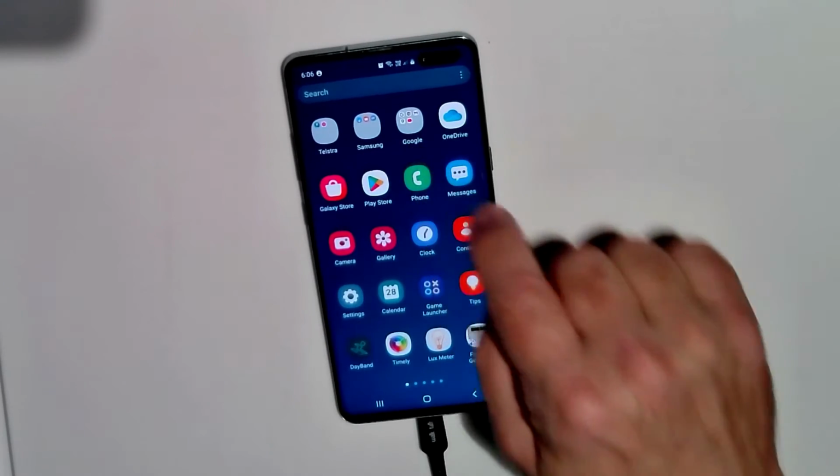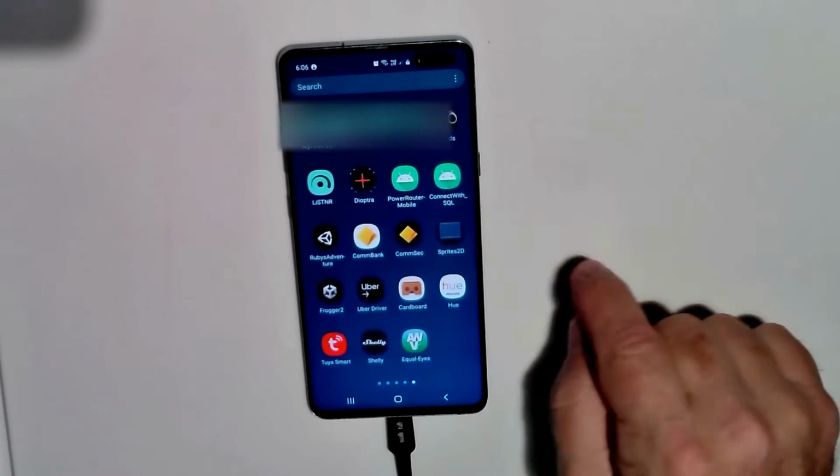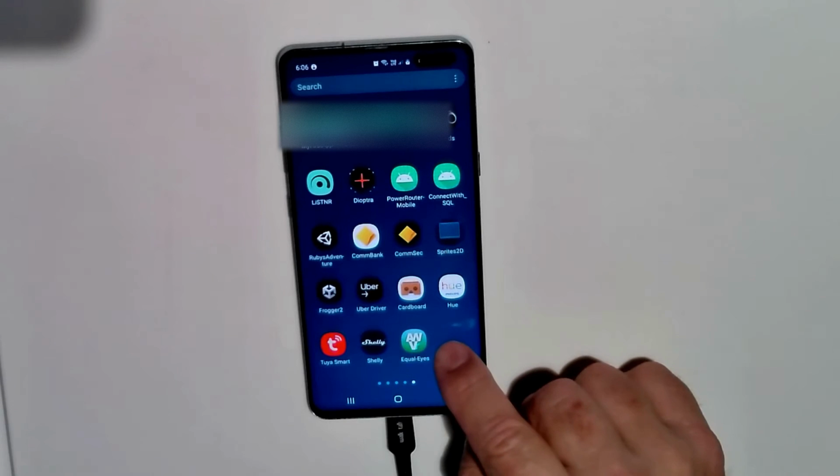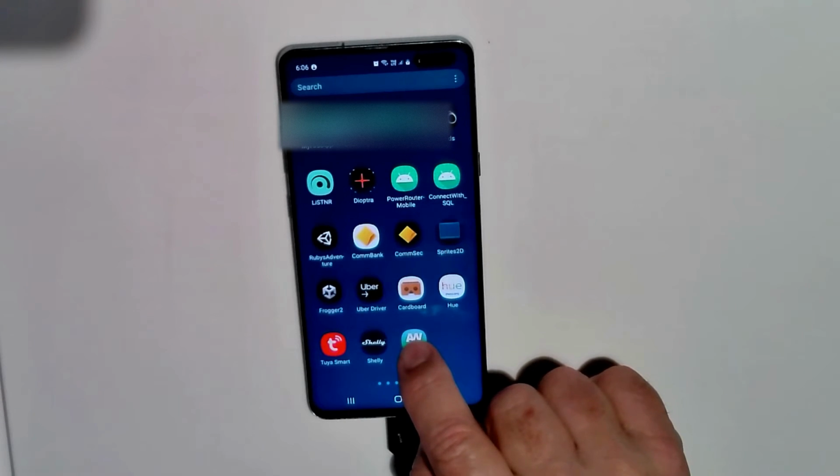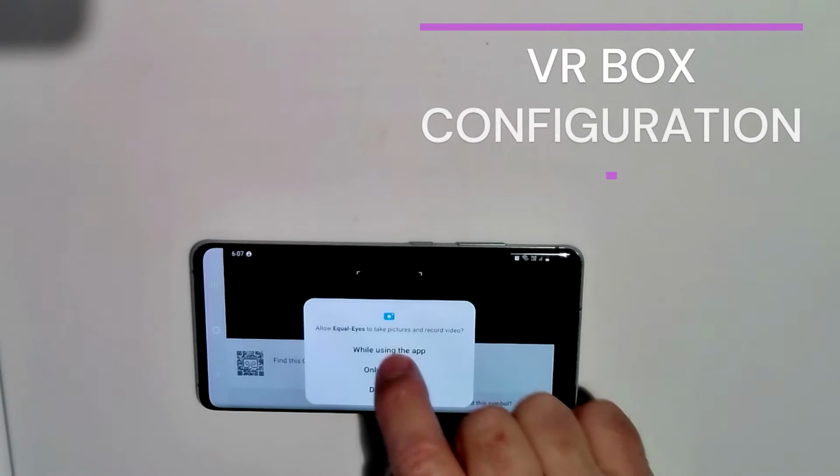Scroll through your apps to find the Equalize application. Tap the icon to launch the program. When prompted, give the application its default rights by tapping the option line that states, while using the app.